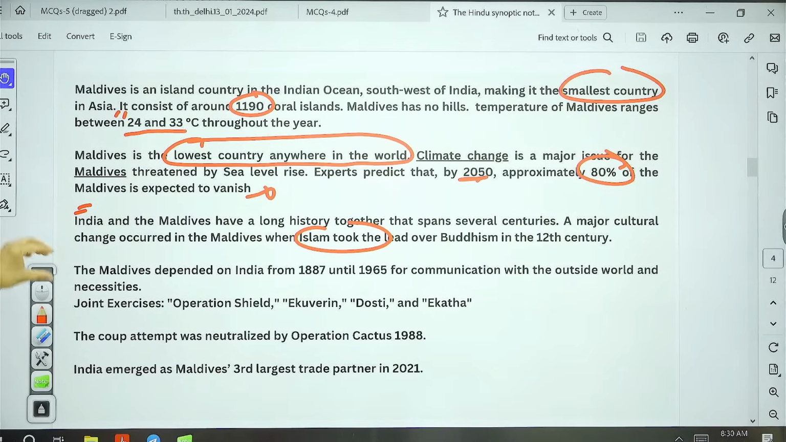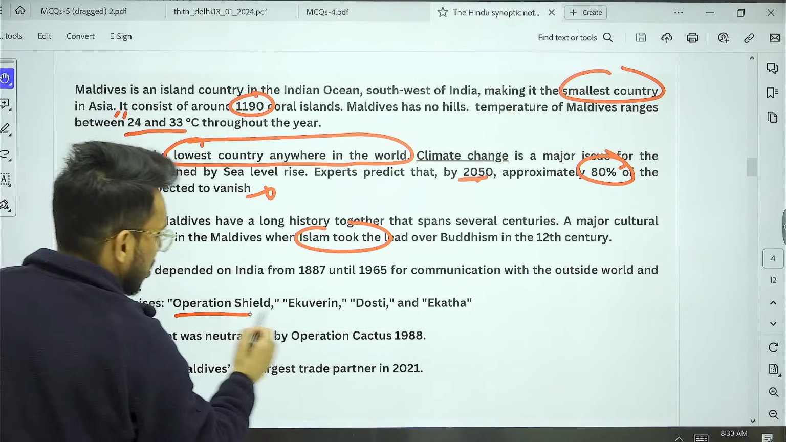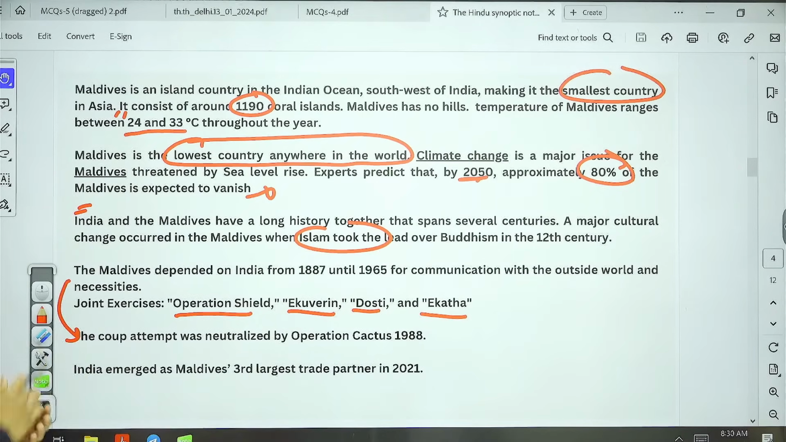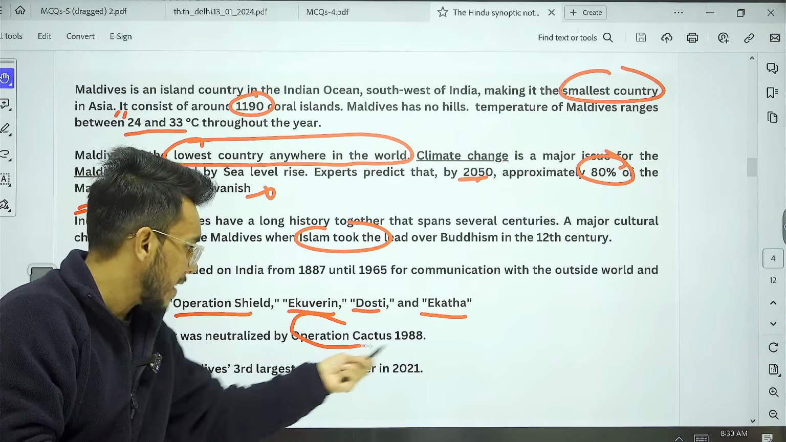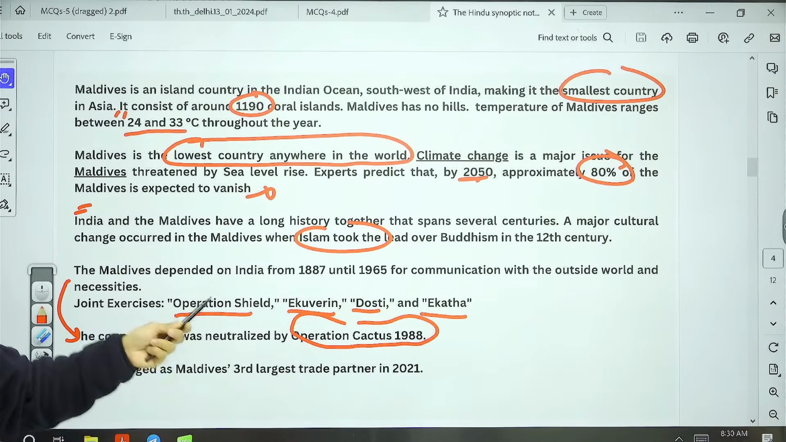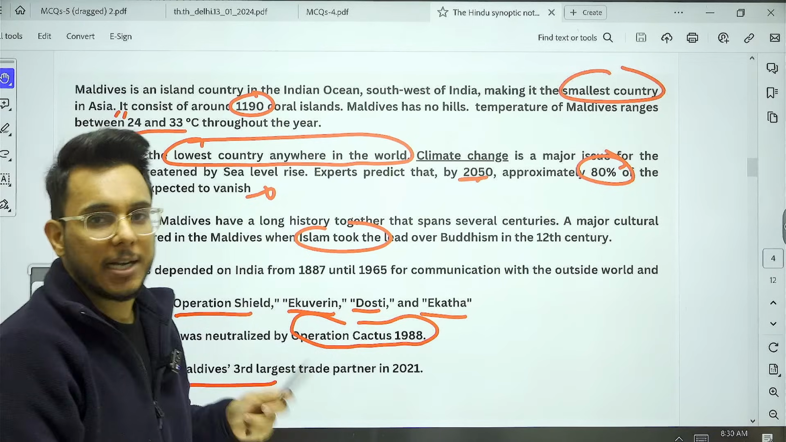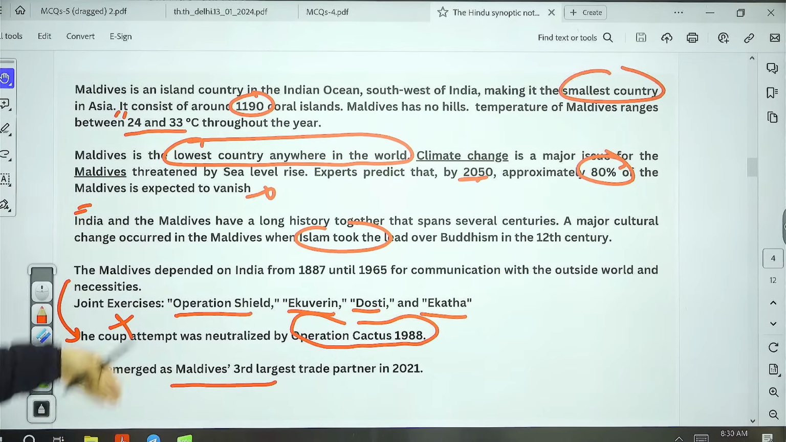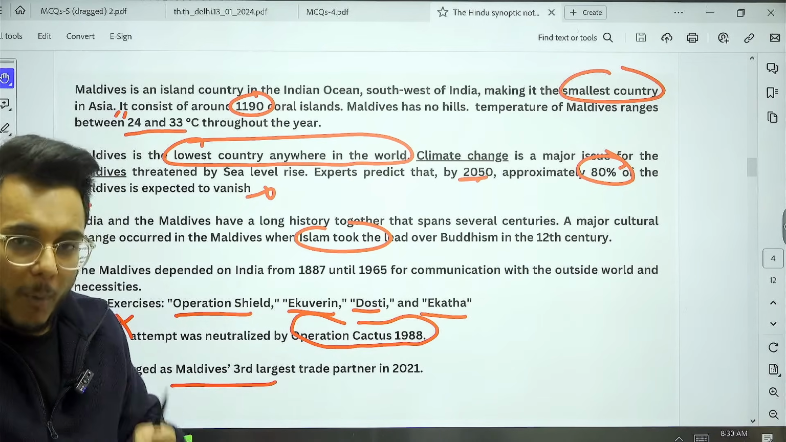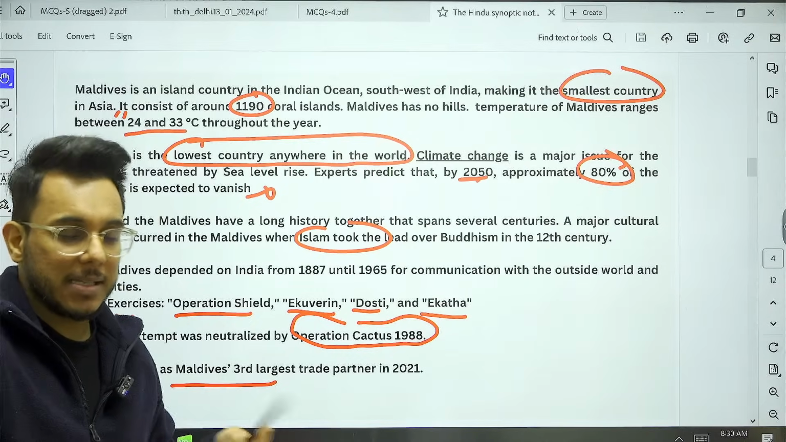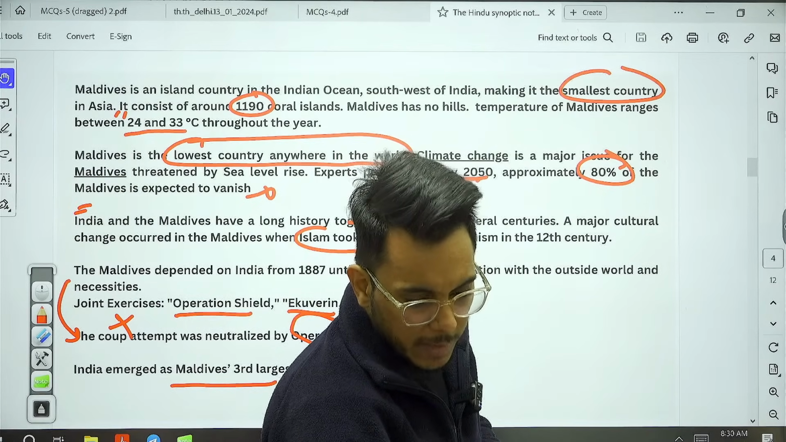And also, guys, many important joint exercises have been taken between India and Maldives, that is Operation Shield, Ekuverin, Dosti, Ekatha. And another very important aspect is Operation Cactus in 1988. This Operation Cactus was taken up by India in Maldives to prevent the coup attempt that had happened. And also, India emerged as Maldives' third largest trading partner in 2021. So all these statements with respect to Maldives are the most important ones, and you should have an idea about that, because in UPSC CSE, questions on such dimensions can be asked.